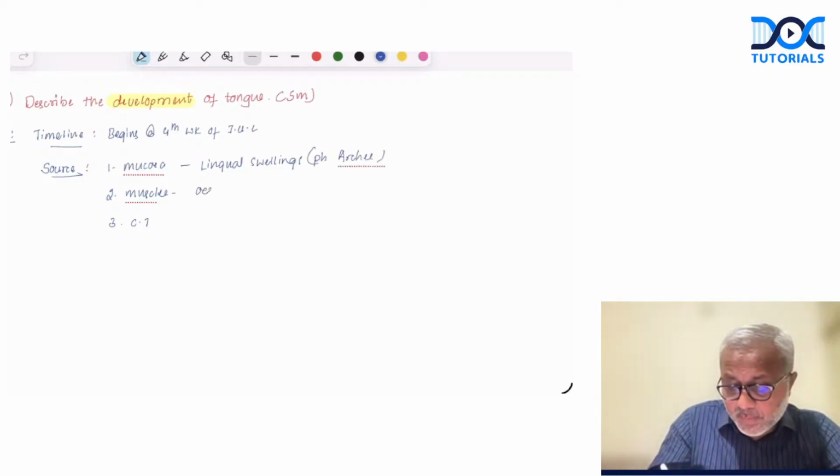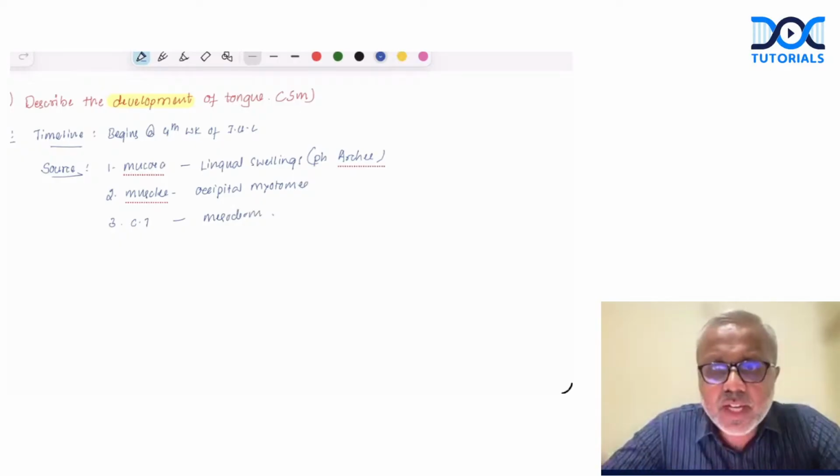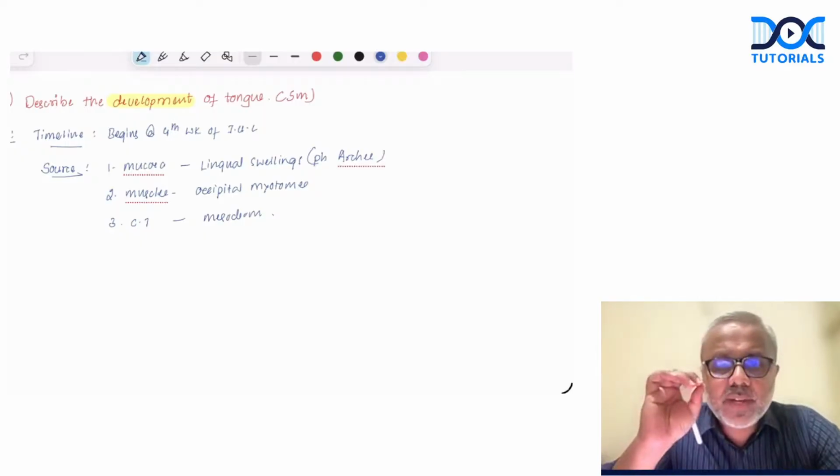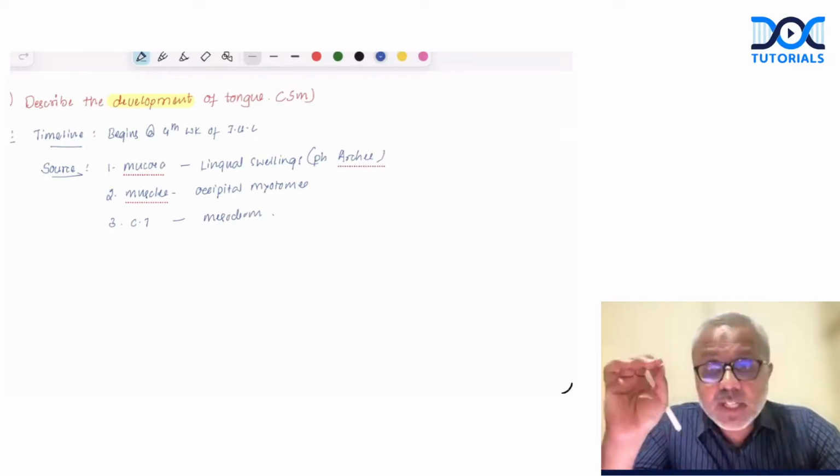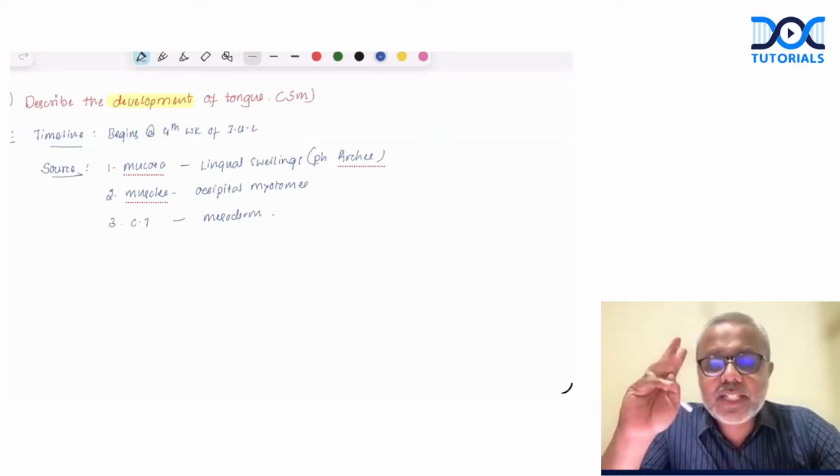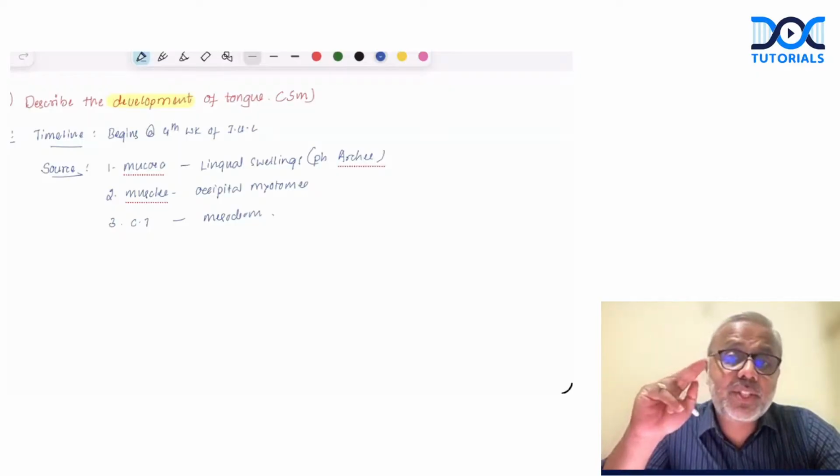Muscles develop from occipital myotomes, right? And then connective tissue develops from the mesoderm of the head and neck region. If you can write this much regarding the source of development of the tongue, nothing like it. So always make a beginning with what? The timeline. The second thing, mention the sources.